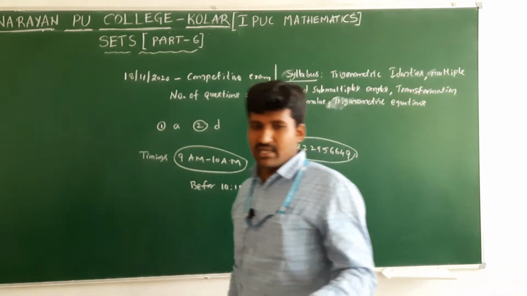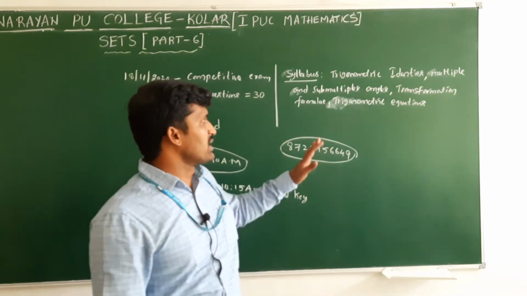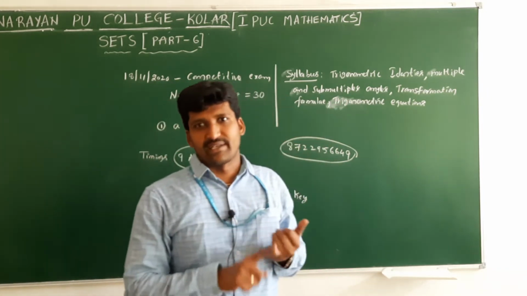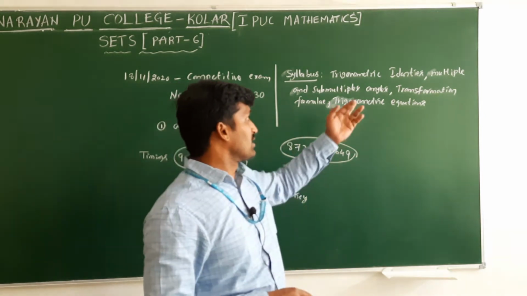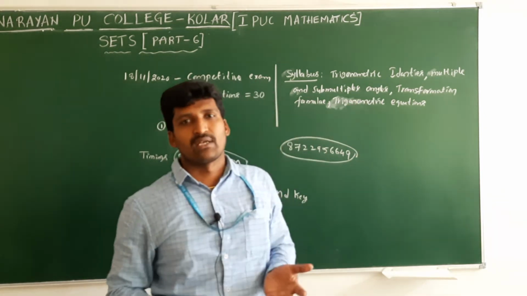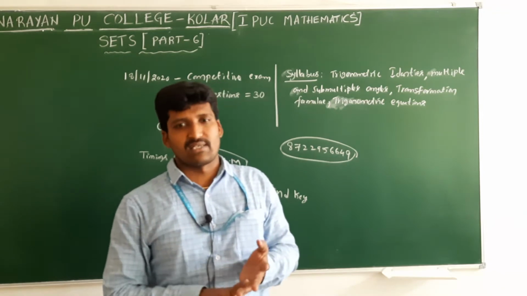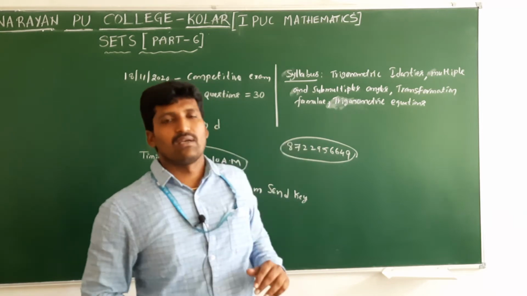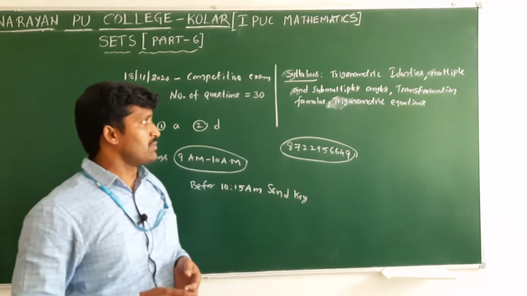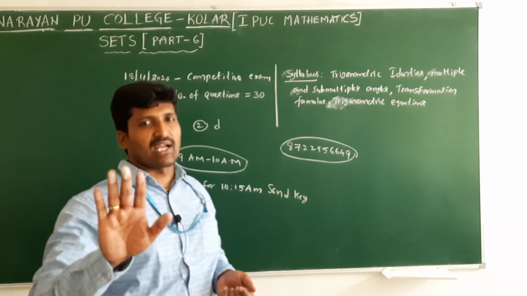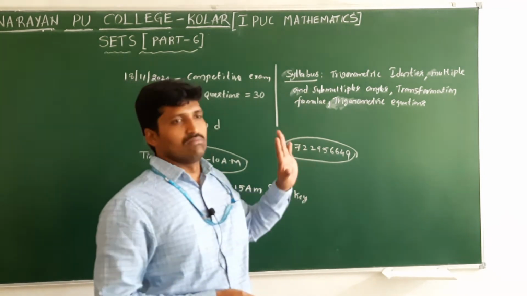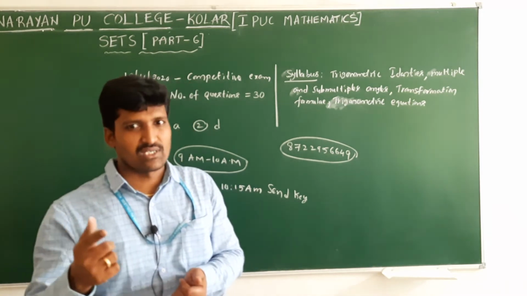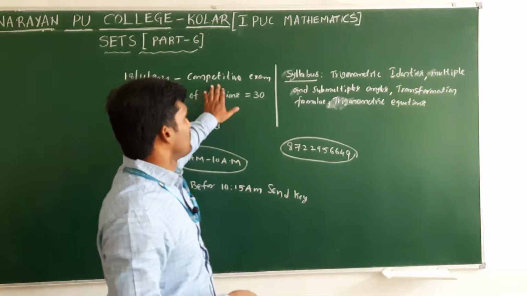Except properties of triangles and heights and distance, the remaining chapter is complete. Two parts we have done. Total 3 parts in trigonometry: the first one is identities, the second one is related to trigonometric equations, the third one is properties of triangles and heights and distance. All 3 parts are in the competitive syllabus, but except properties of triangles and heights and distance, the remaining 2, trigonometric identities first part and trigonometric equations, are the test syllabus.